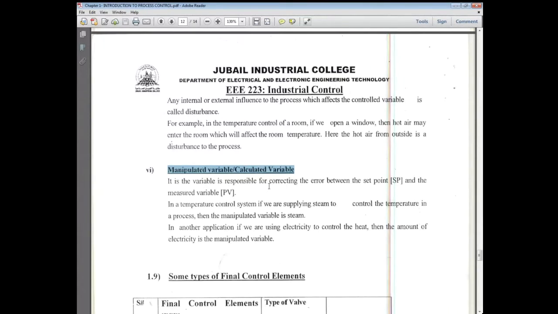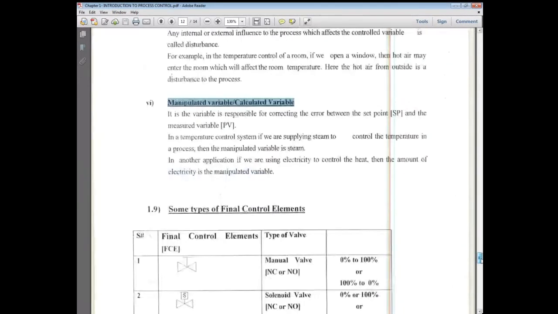The output goes to the final control element, and the final control element controls the PV. So this is known as the manipulated variable, the calculated variable. That is the output of the controller. Any question up to here, Shabab?